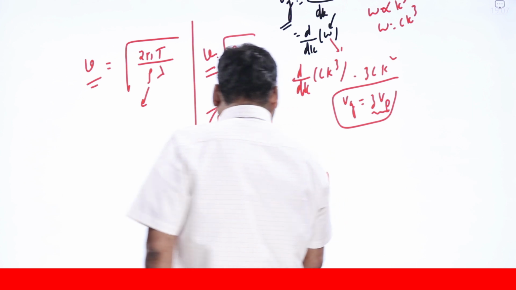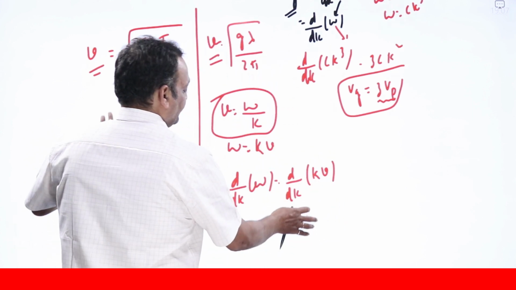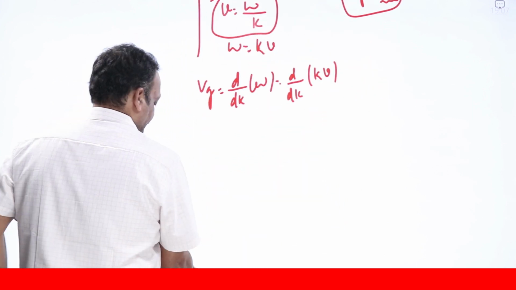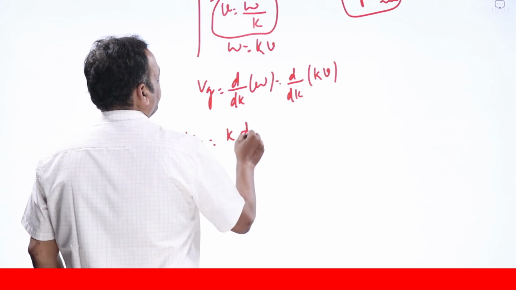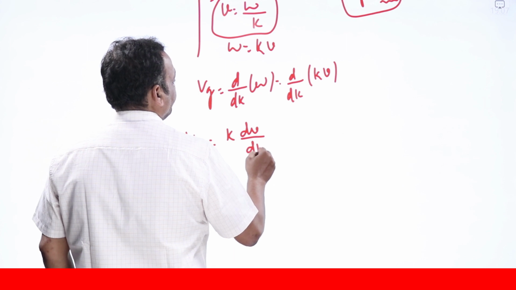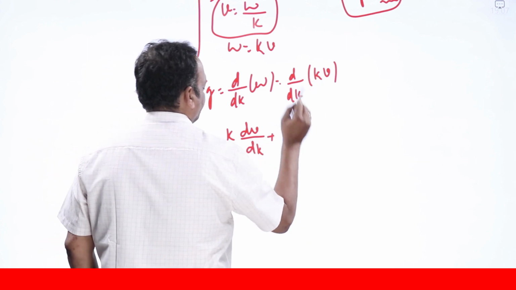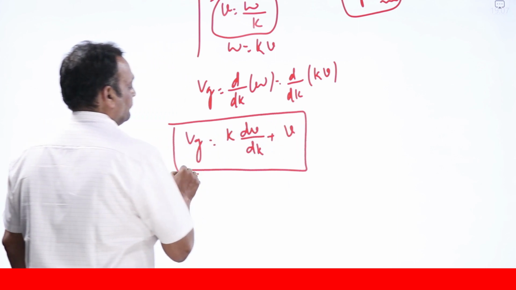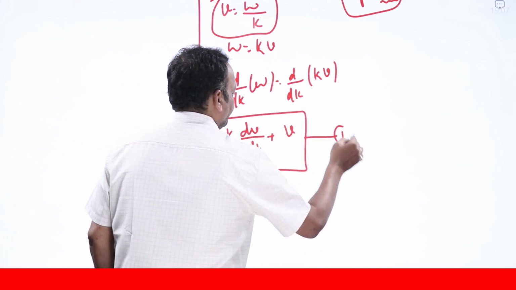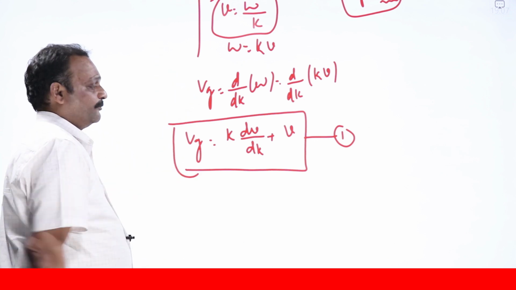So if I differentiate this, d by dk, product rule. Okay, right, so group velocity vg equal to k into dv by dk plus v into dk by dk, which is 1. So group velocity is equal to v plus k into dv by dk. This is one relation between the phase velocity and group velocity.